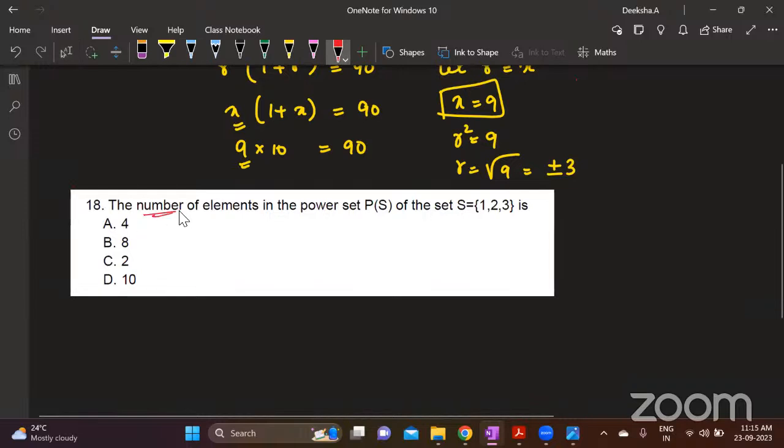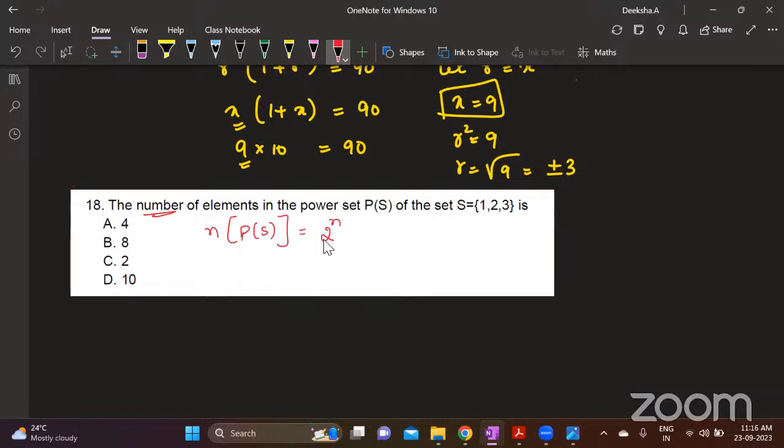The number of elements in the power set of any given set is 2 power n. Okay. Here the number of elements is 3. Therefore, 2 power 3, 8, is the answer. See, this is in your section 1, and right now you will know section 1. This is a very simple question, right? It does not require 1 minute time.